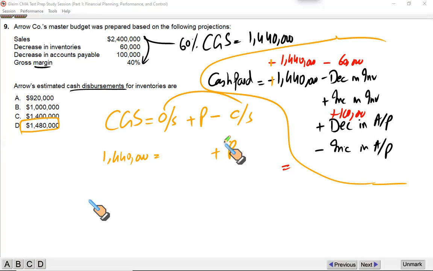All right. It says your inventories have decreased by 60. What would it mean? It means your closing stock is less than your opening stock. Decrease in inventory means your inventories have fallen over the period. Let's say your opening stock was 100,000 and your closing stock is 40. That's what you mean by decrease. Opening stock and closing stock differ by 60. Inventories have fallen by 60.